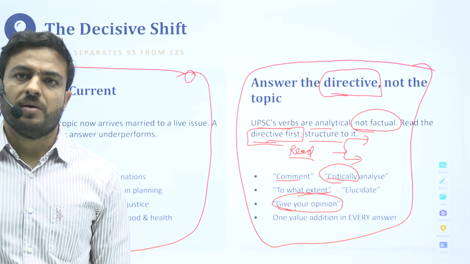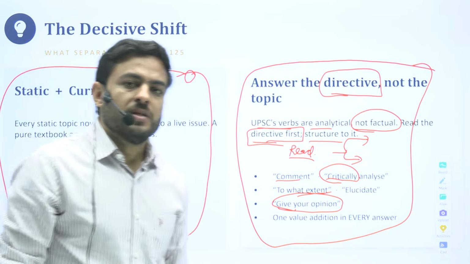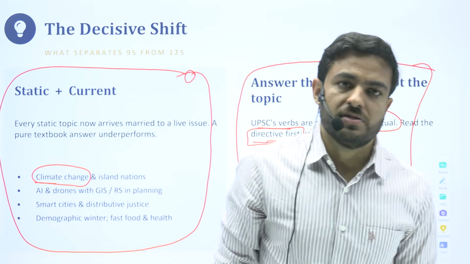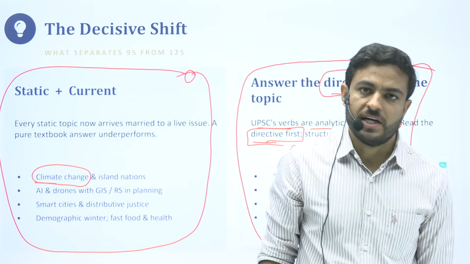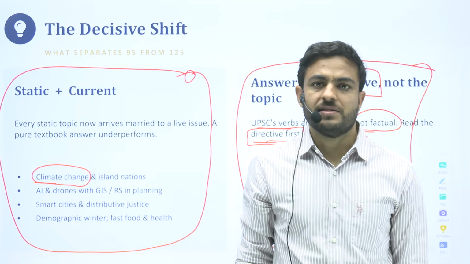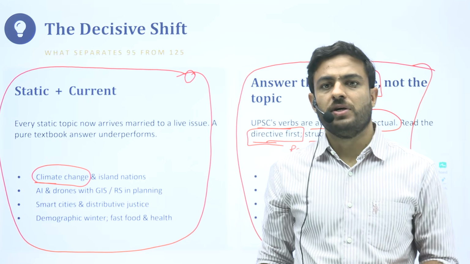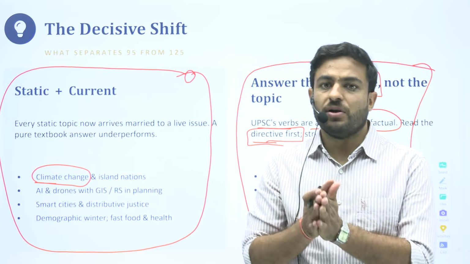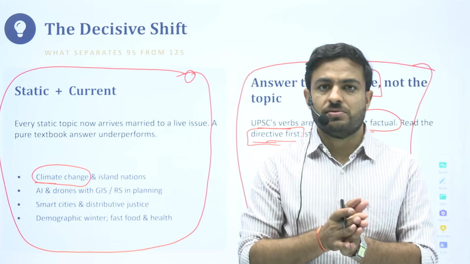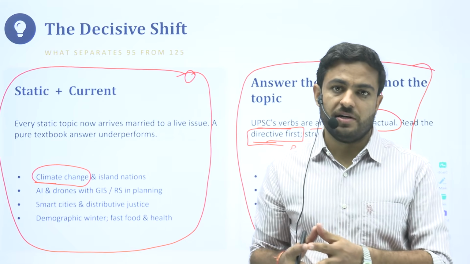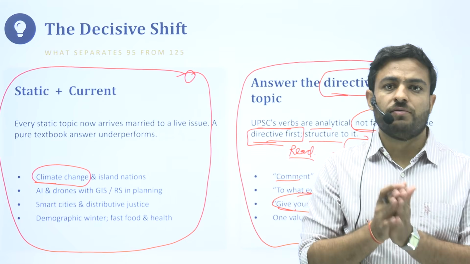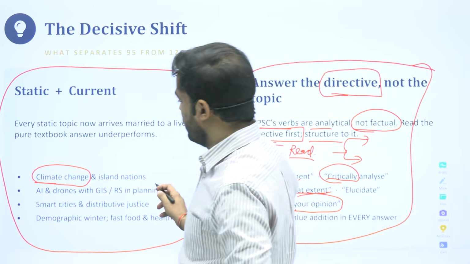One of the biggest impacts of climate change is the melting of the glaciers, because of which sea levels will rise, and the island nations that are there are on the verge of submerging. Then you cannot ignore them in an answer that talks about climate change and its impact. You cannot afford to ignore the island nations that are there.